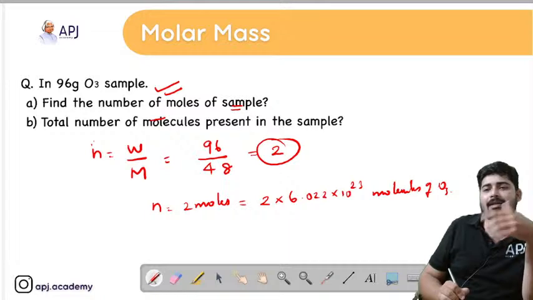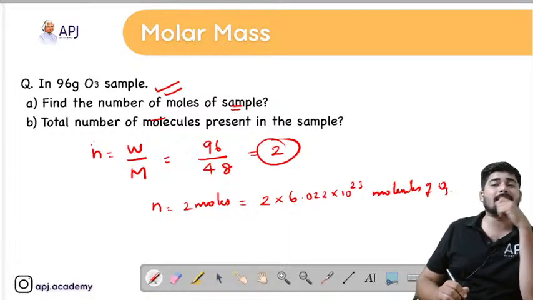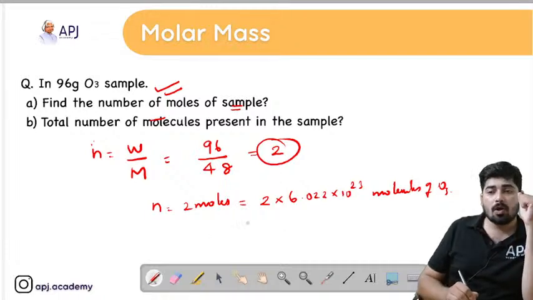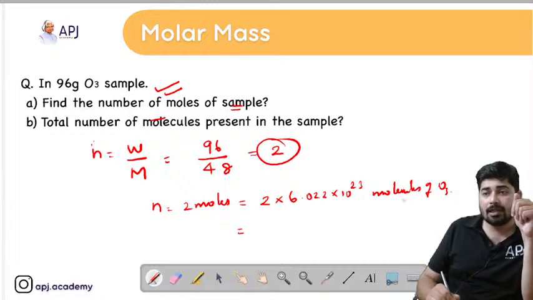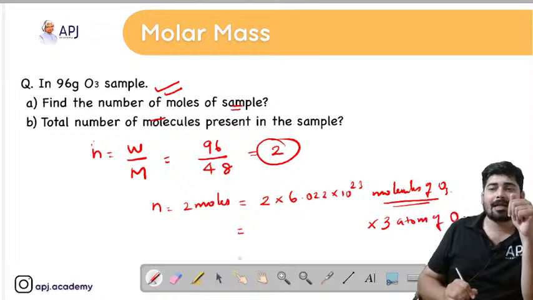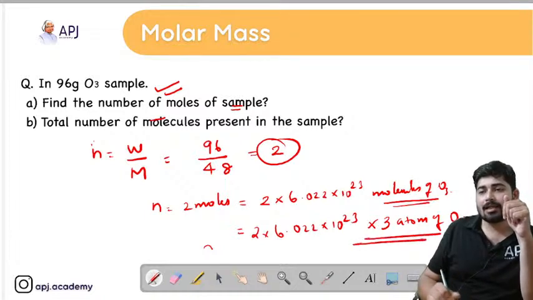Say if I give you another question, the C part, find the number of oxygen atoms in the sample. How are you going to find out? We know that one ozone molecule consists of 3 oxygen atoms. So the number of atoms is 2 into 6.022 into 10 raised to 23 into 3 atoms of oxygen.